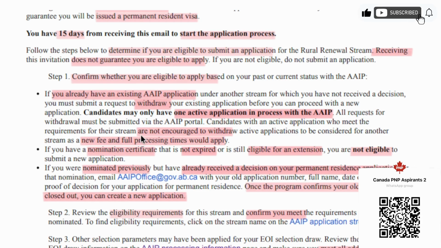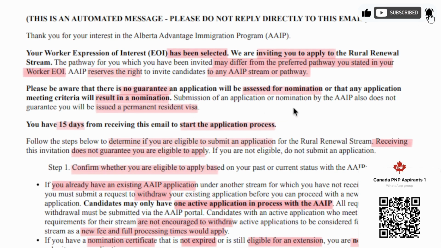However, AAIP says that they will not encourage people to withdraw applications, because it will result in your earlier fee and processing time being zeroed out, and you will again have to pay the fee and your processing times will start again. Plus, it says very clearly that there is no guarantee that you will be issued a nomination. So if you already have an application in process, it's better to continue that.